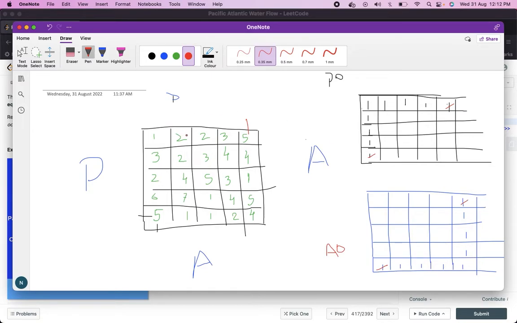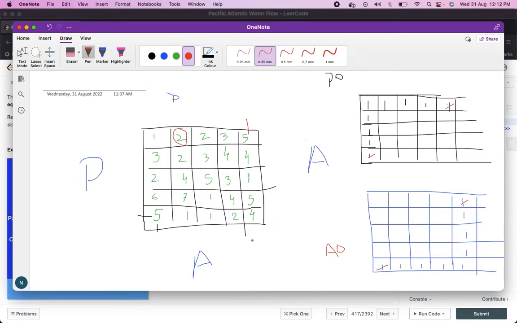Now let's think from the Pacific Ocean perspective. Let's consider this cell. Okay, so if we are able to find from what cells it can get water from, like this can get water from here, this can get water from here, and so on, right? Similarly, this can get water from here, this can get water from here, this can get water from here, and so on. So this is from the Pacific Ocean perspective.